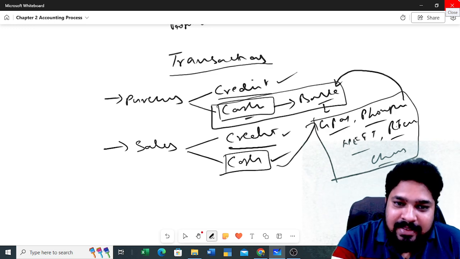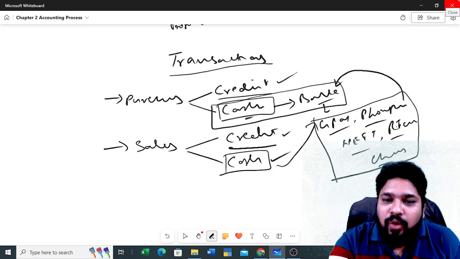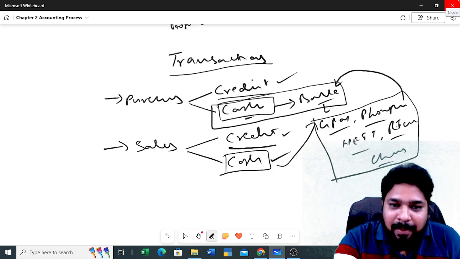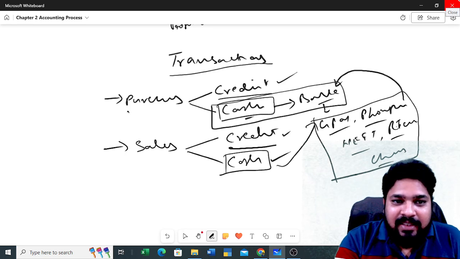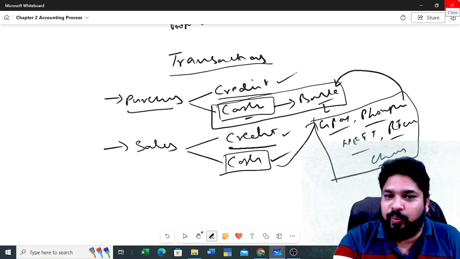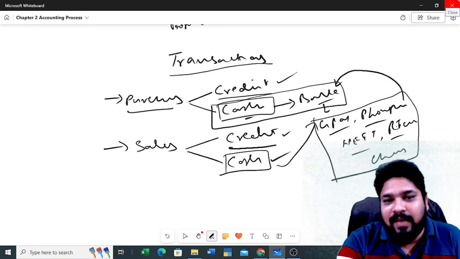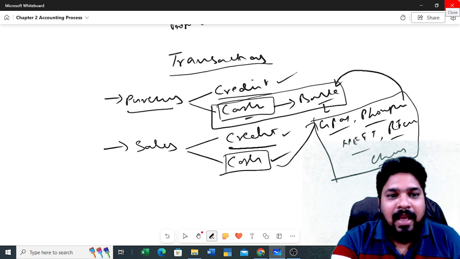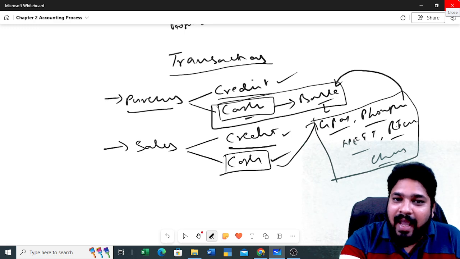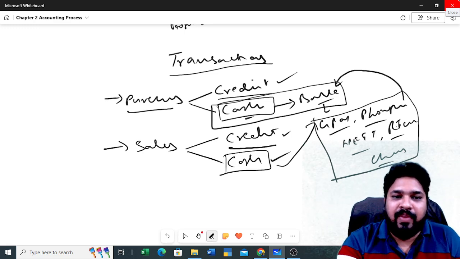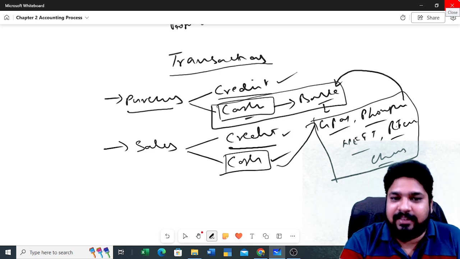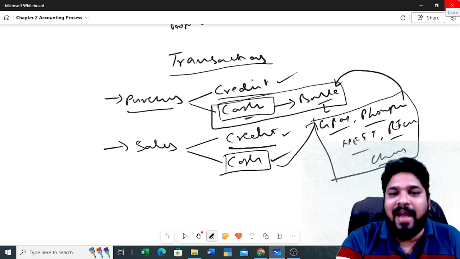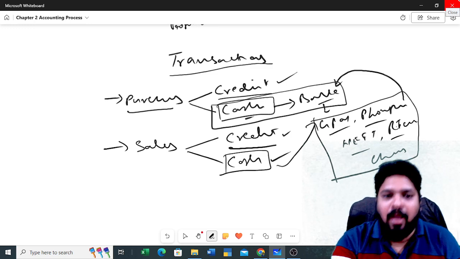But in the credit transaction, immediately you are not going to receive your cash. So that is the main difference between these two transactions. Okay. So here purchases we are categorized into two. So credit transaction as well as cash transaction. I mean credit purchases as well as cash purchases. So cash includes bank also. For example, and sales also. What happened? Credit sales as well as cash sales. So cash sales includes the bank transaction also. Okay. Next.